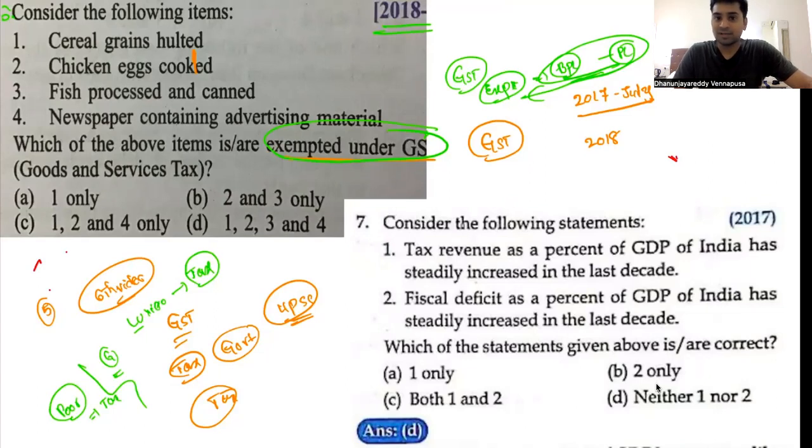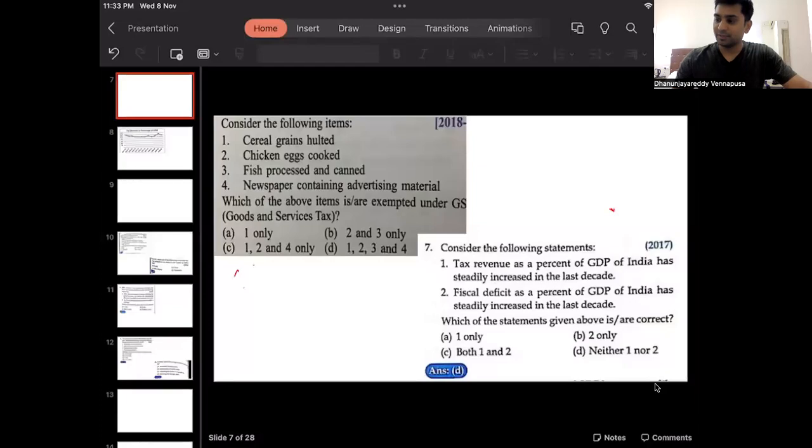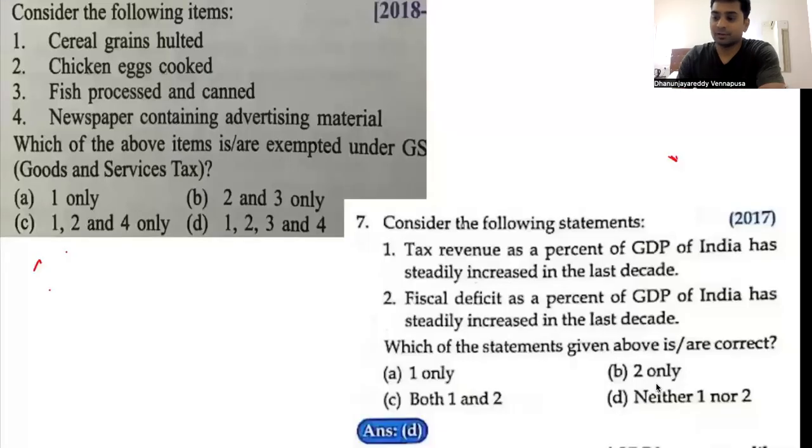If something is exempted under GST, it means that they are common man items. So what are the common man items here? Cereal grains, chicken eggs cooked, fish processed and canned, newspaper containing advertisement material. Now have a look at it. Which materials can be there?